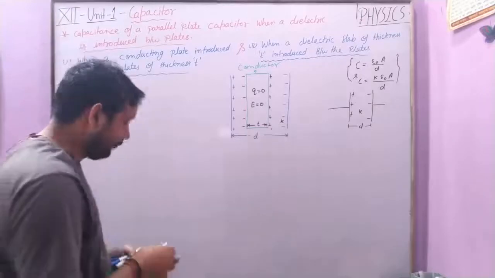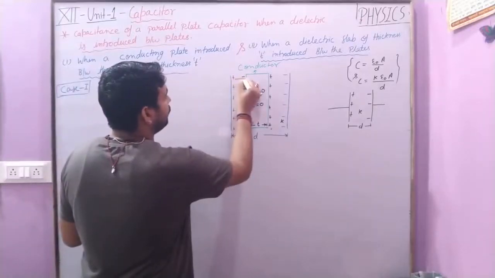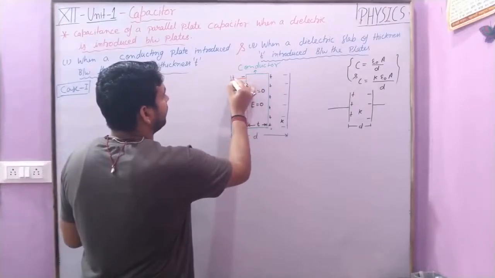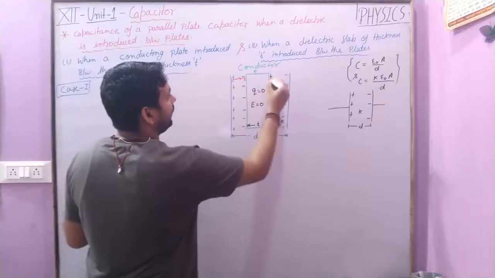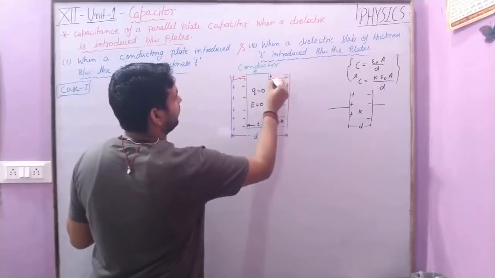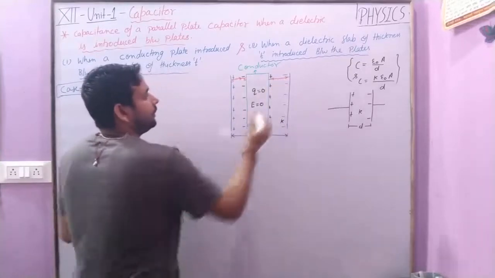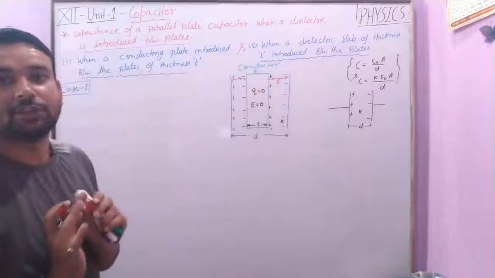Clear? Therefore, you can easily observe that the electric field is normal to the plate, like that. E inside the plate is 0.